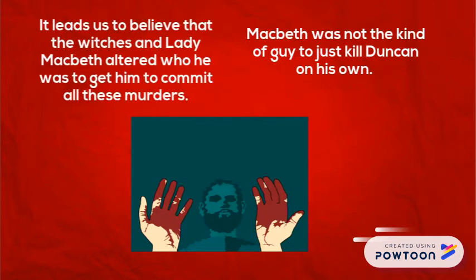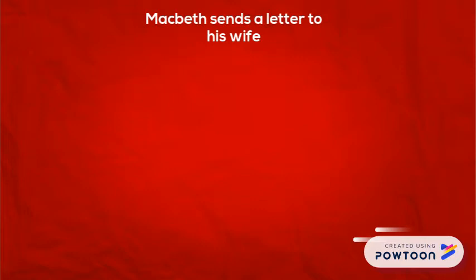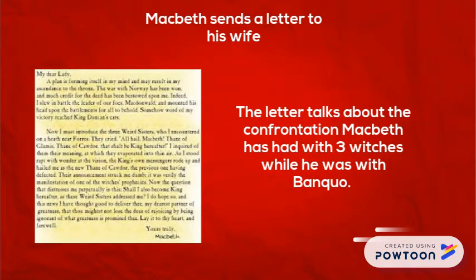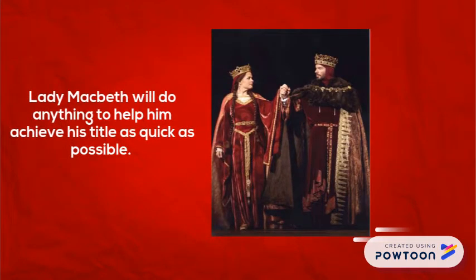Macbeth was not the kind of guy just to kill Duncan on his own. It leads us to believe that the witches and Lady Macbeth altered who he was to get him to commit all of these murders. Macbeth sends a letter to his wife. The letter talks about the confrontation Macbeth has had with three witches while he was with Banquo. These witches told Macbeth three things: that he was Thane of Glamis, Thane of Cawdor, and King. Lady Macbeth will do anything to help him achieve his title as king as quick as possible.